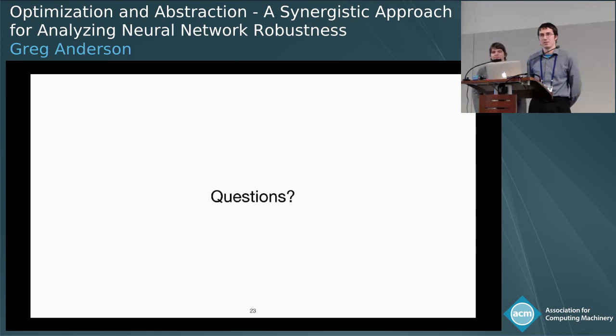The second question I have is that I noticed some of the baselines maybe are not the most up-to-date. I could point to more recent papers. One example is that Martin Vechev's group had a paper at POPL this year. It's called DeepPoly. And also Rob Patrick from MIT. They have a complete solver for robustness at ICLR this year. Okay, so the question was about some recent work that's come out since we submitted the paper.